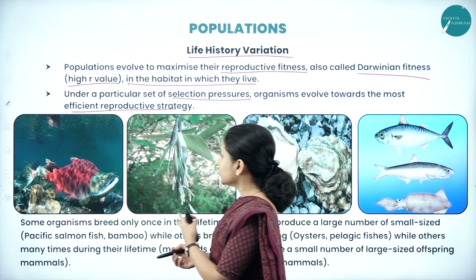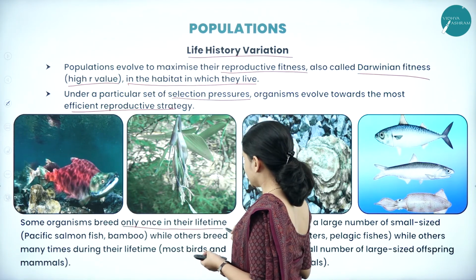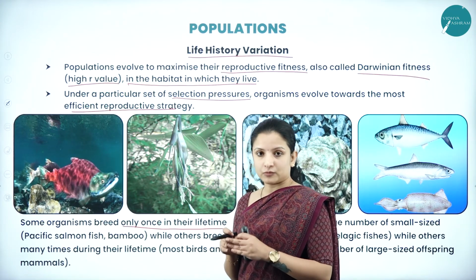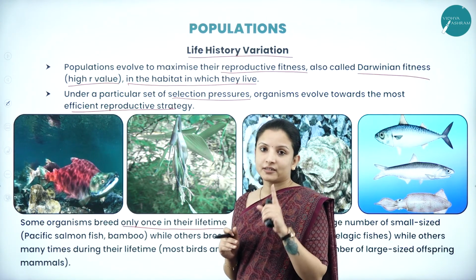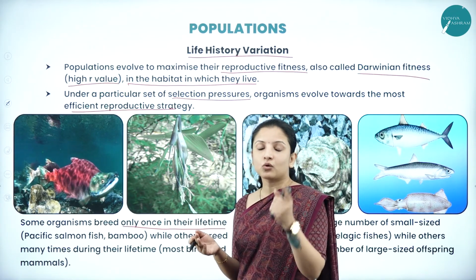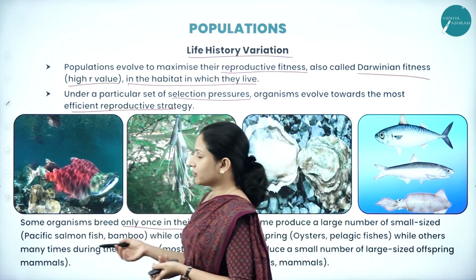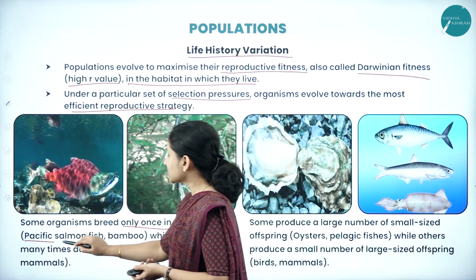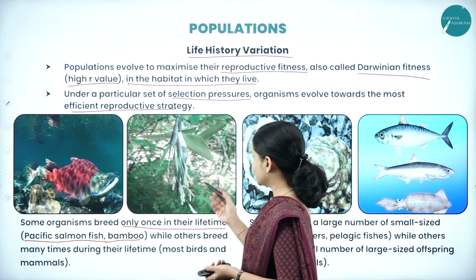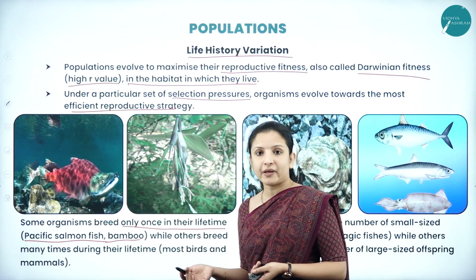We shall see. Some organisms breed only once in their lifetime. Not all organisms can breed throughout. Some can breed only once in their lifetime. Say, for example, if they live for about 50 years, only once in 50 years will they reproduce. One such example is the Pacific salmon fish and the bamboo. Bamboo is said to flower once in 100 years, and once the bamboo flowers, the plant will perish.